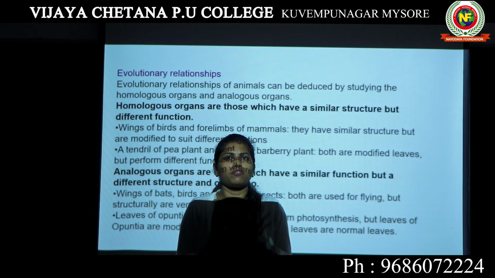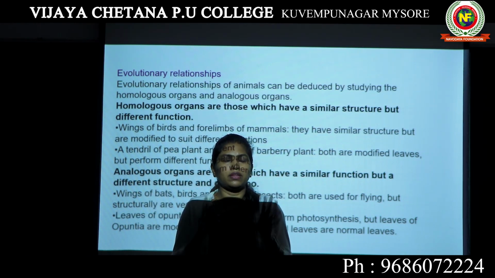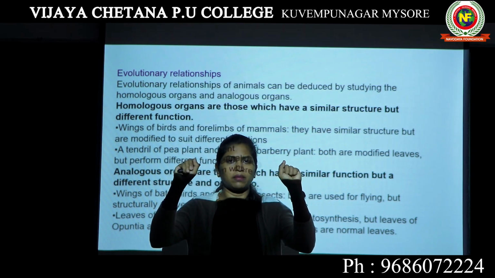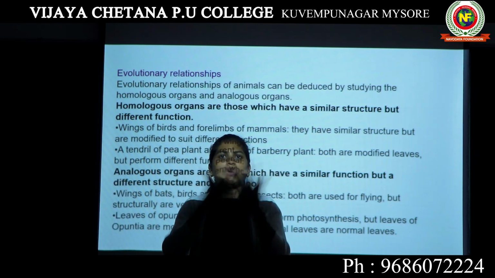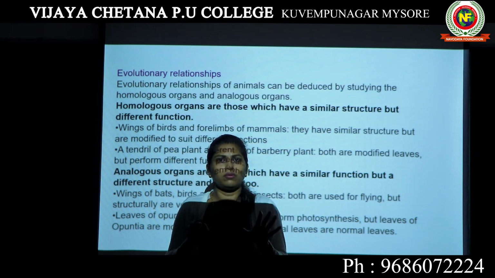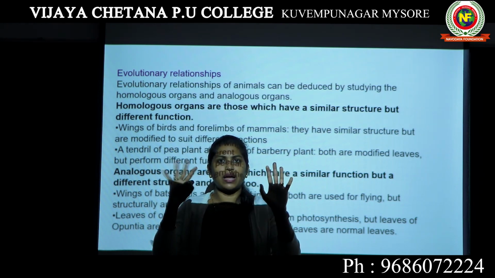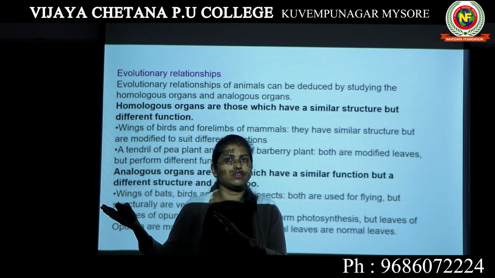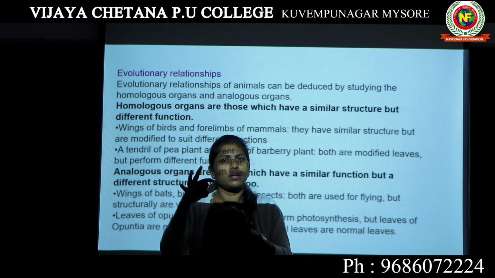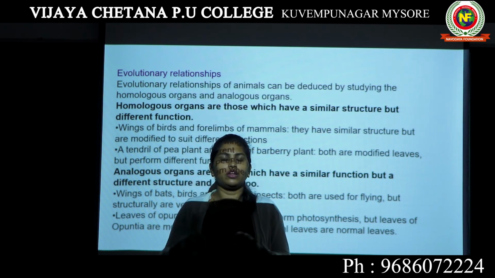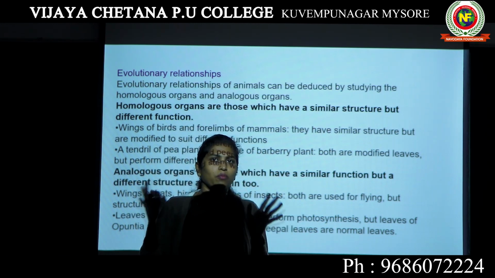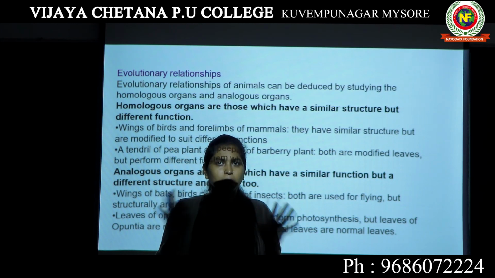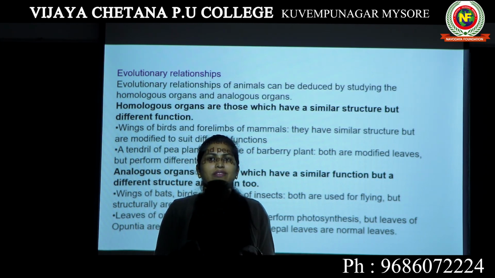As I gave you the example of the forelimb of a human and the forelimb of a cheetah, the anatomy of our hands is similar to the anatomy of the forelimb of a cheetah. But why do we use our hands? For multiple purposes: to write, to eat, to do multiple household work. Does a cheetah use the forelimb for the same purpose? It uses it only for capturing food, mainly for running. So even though the anatomy of both forelimbs is the same, the function is completely different. Such organs are known as homologous organs.